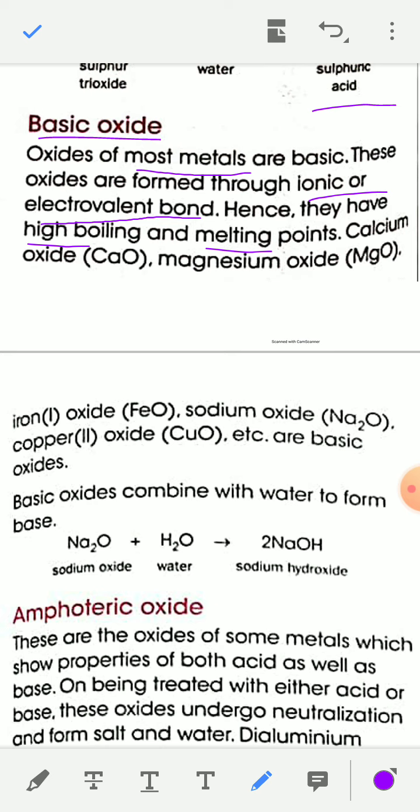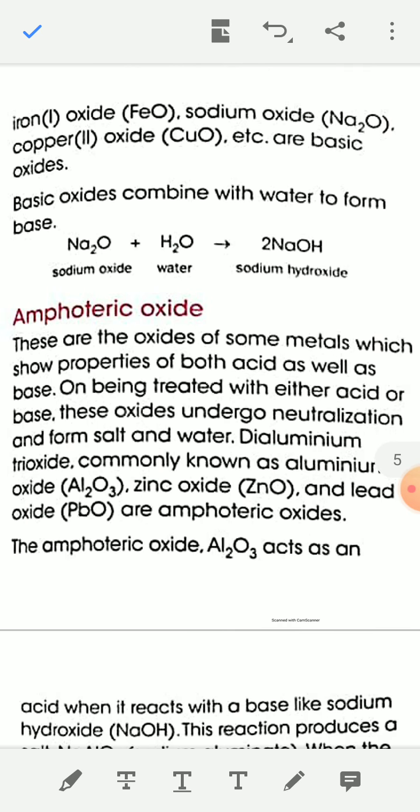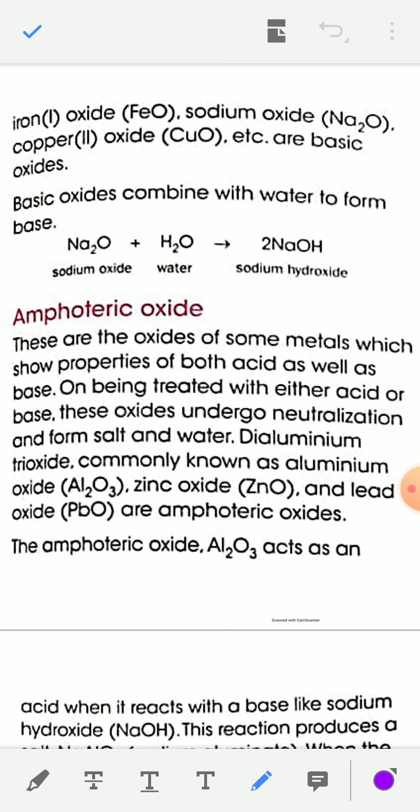Examples of basic oxides are metallic oxides such as calcium oxide, CaO, and magnesium oxide, MgO. Some more examples are iron oxide, FeO, sodium oxide, Na2O, and copper oxide, CuO. These all are basic oxides. So in one word, all metallic oxides are basic in nature.